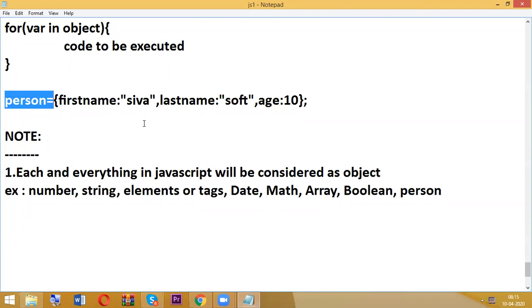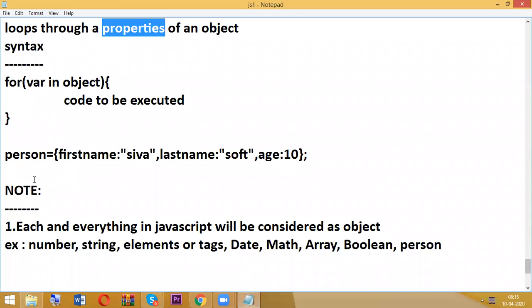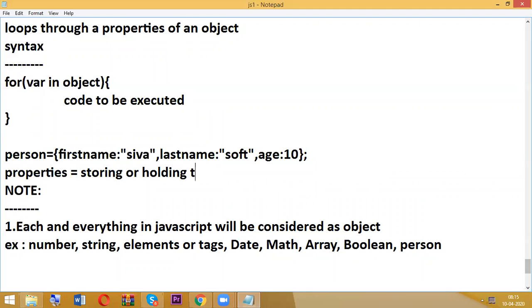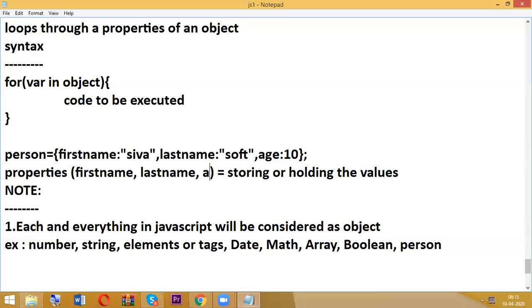In an object, we are going to have properties. Properties are something like the variable concept, wherever we are storing or holding some information. Person is the object, and first name, last name, age are the properties.